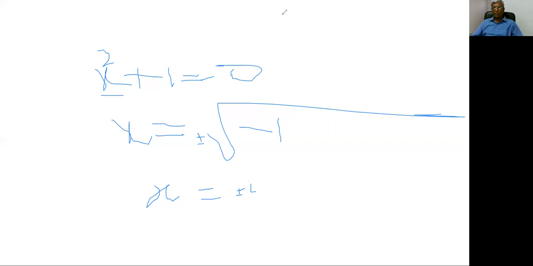And you have gone through this z is equal to a plus iota b. If you are writing z is equal to a plus iota b, then you say this is the standard form of a complex number.